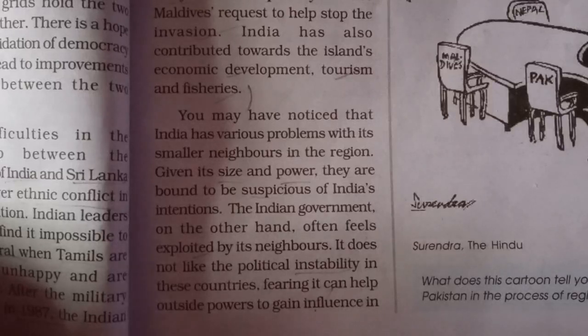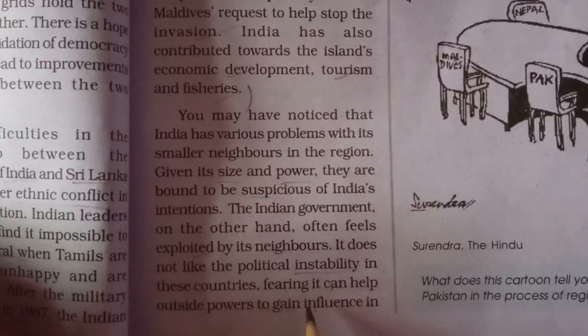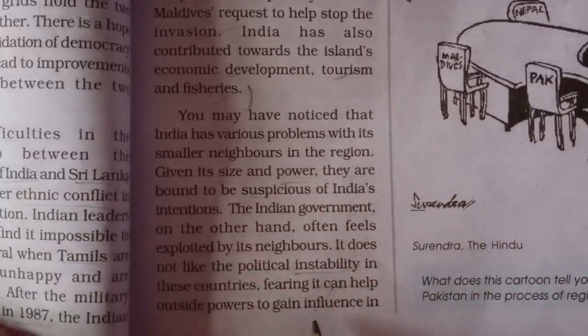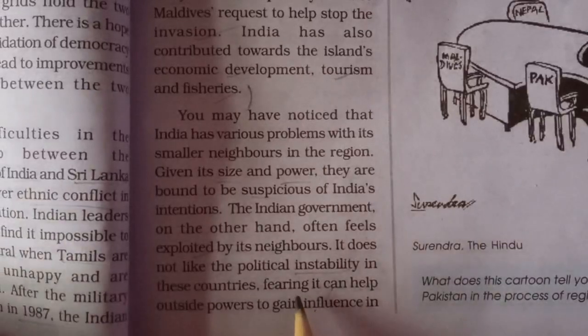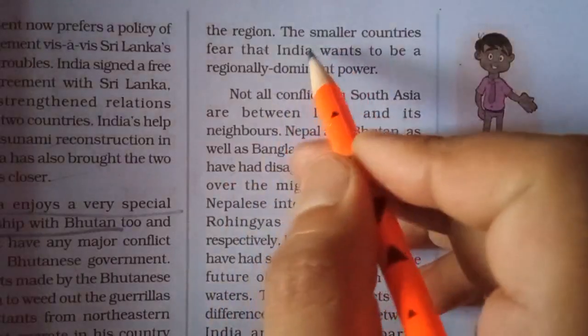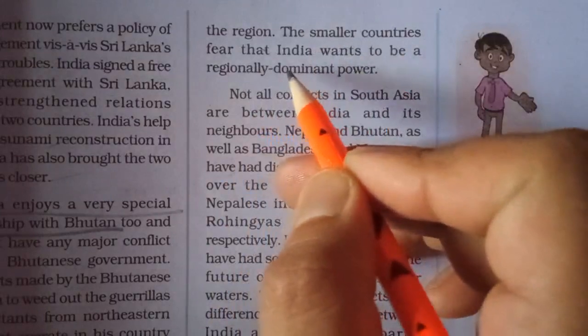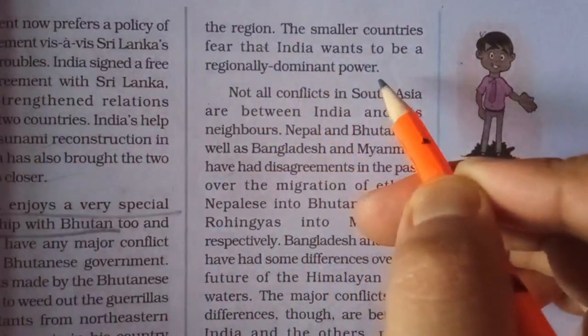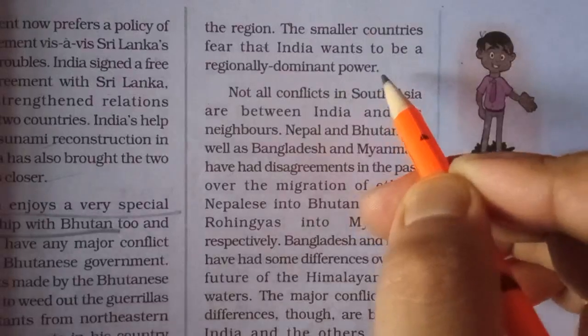So India does not want these neighboring countries to show instability in their political system. There should be unity and integrity in this region as one, so that no outside power can come and gain influence here. That is why it is mentioned here, fearing it can help outside powers to gain influence in the region. The smaller countries of South Asia feel that India wants to be a regionally dominant power. All of them have these views of India.